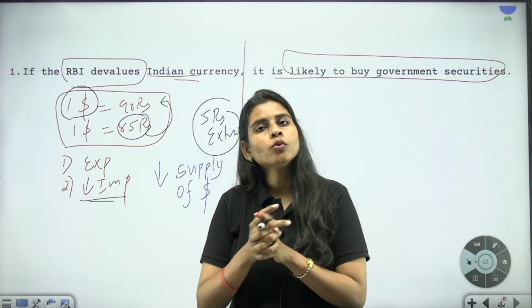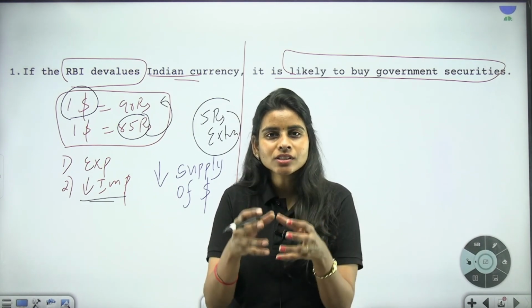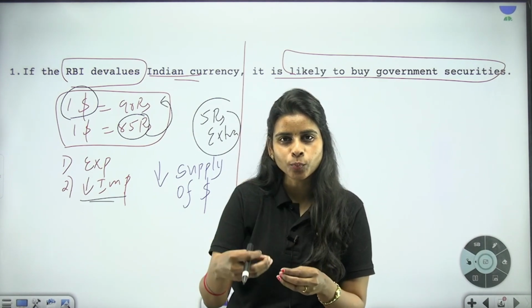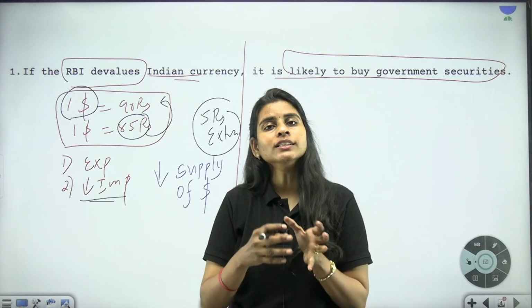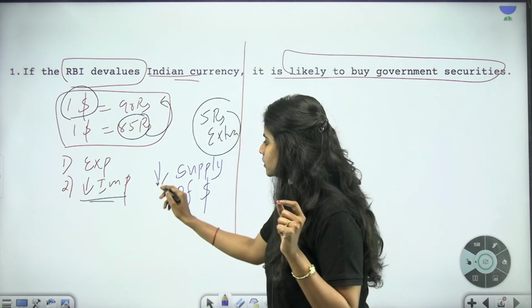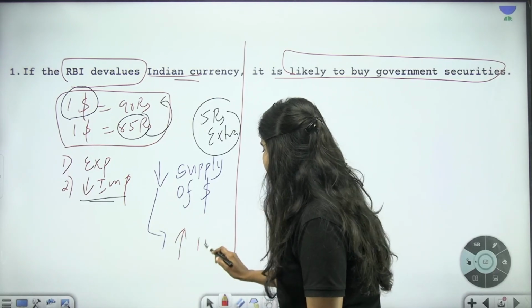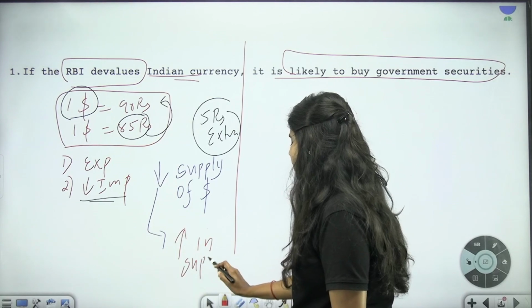But there is one more thing associated with this. If the RBI wants to purchase dollars from the market, it should pay rupees, right? That is likely to result in an increase in the supply of Indian rupees.